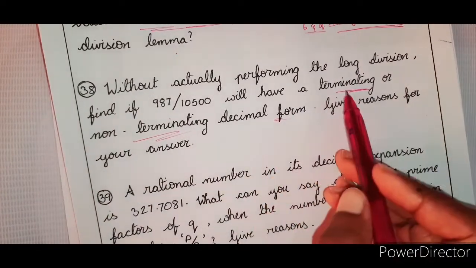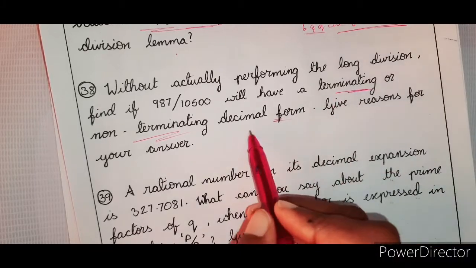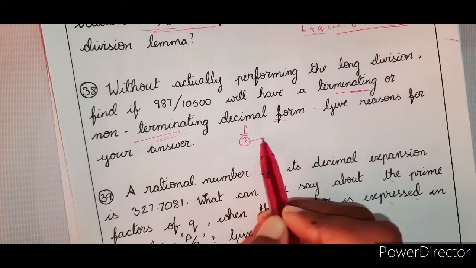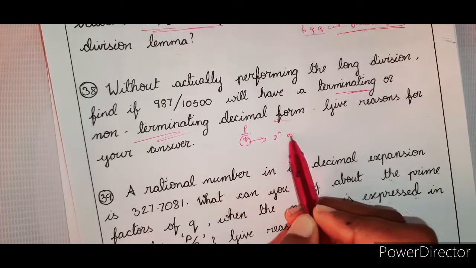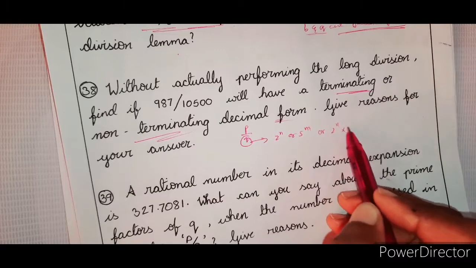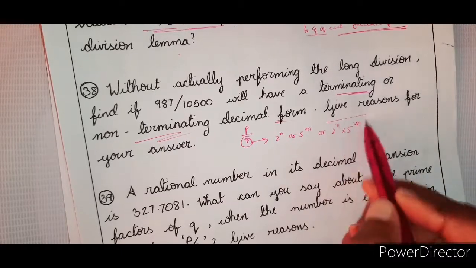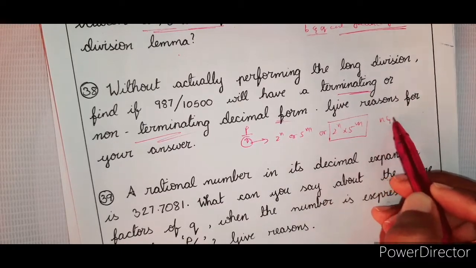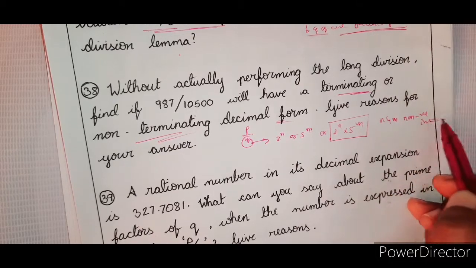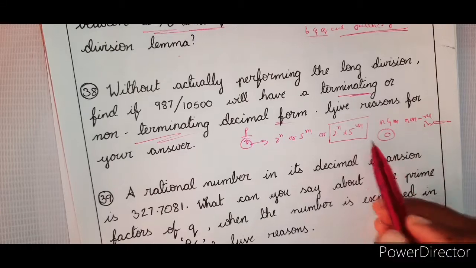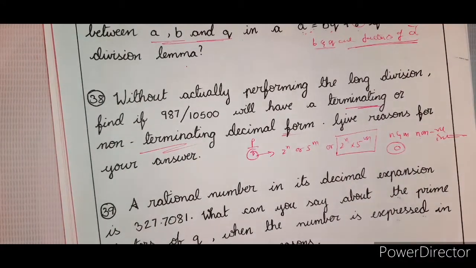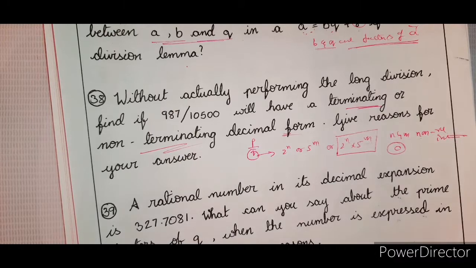So the condition for terminating and non-terminating is that if you have p by q, q should be expressed as 2 power n or 5 power m, or both, 2 power n into 5 power m. This is a general formula where n and m are non-negative integers. That means even 0 is accepted. That means either of the powers can be 0. Right?